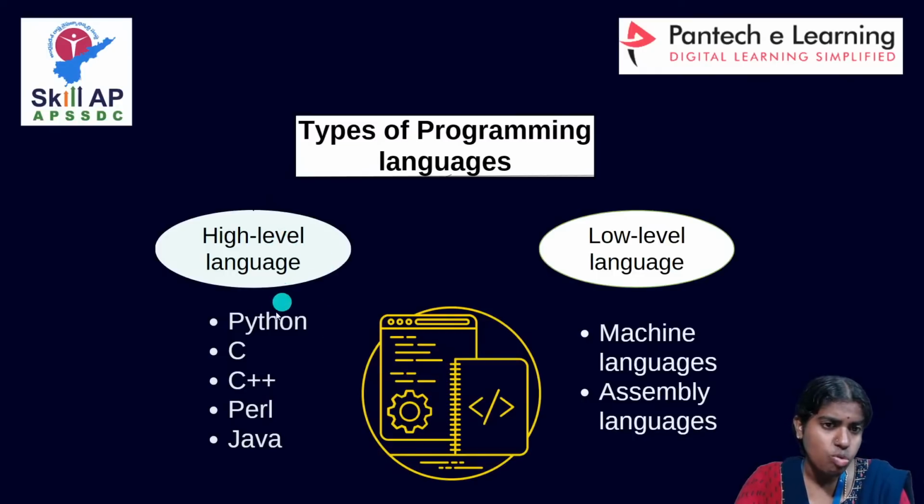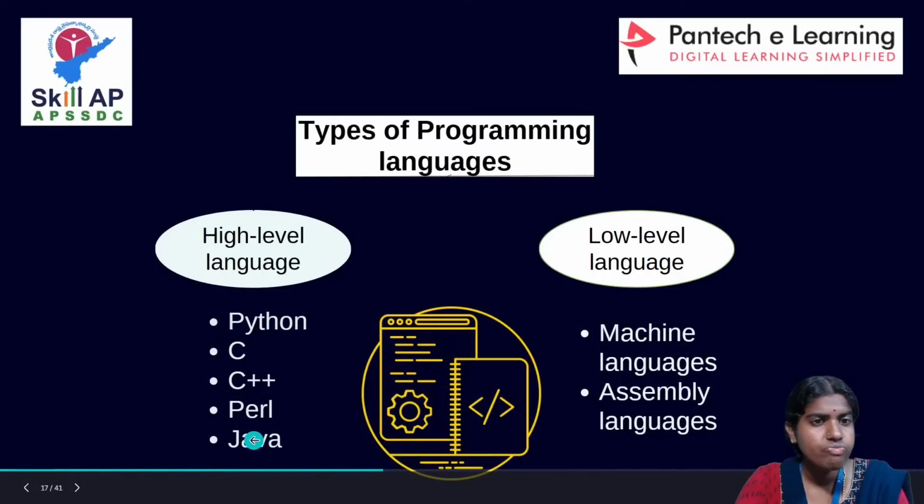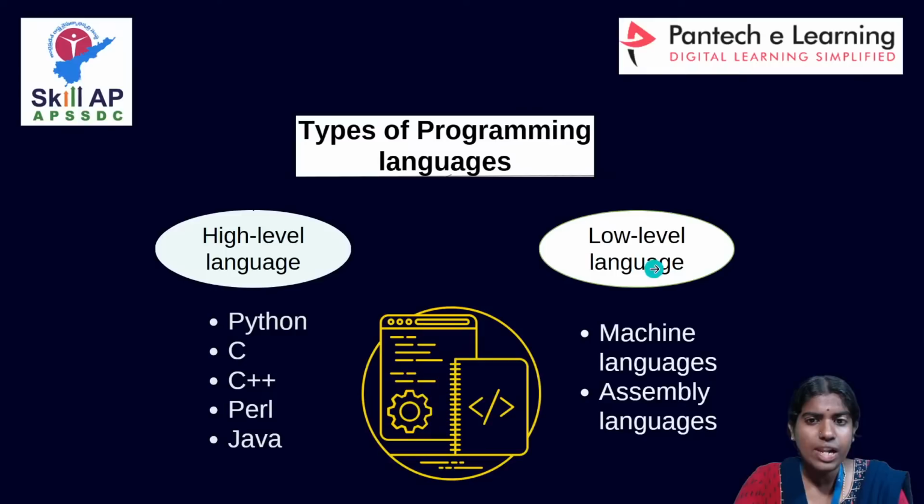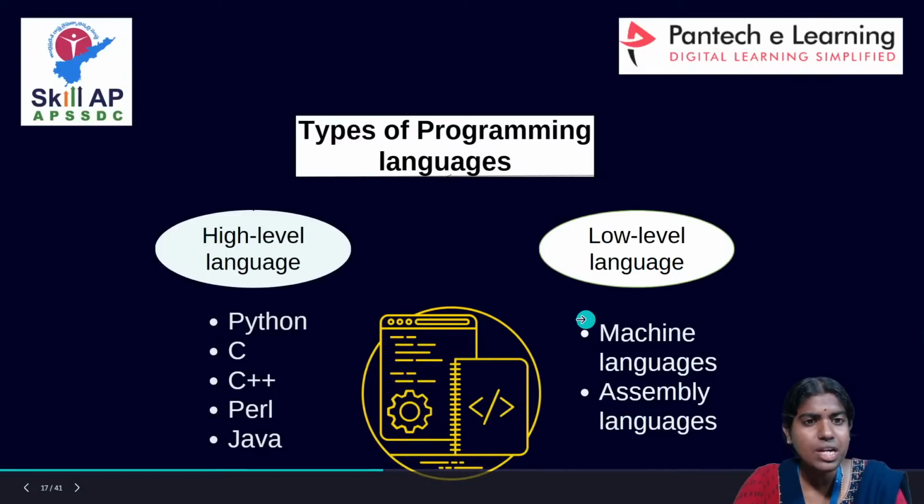So Python language, you can imagine it is similar to the English language. C, C++, Perl, Java, all these come under high-level programming languages, and we have two different types of low-level language. One is called machine language and one more is called assembly language.